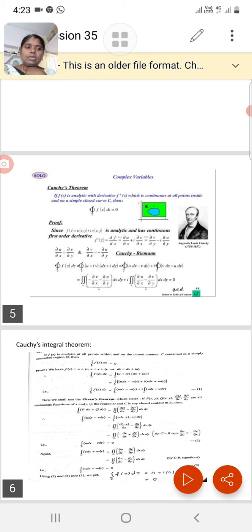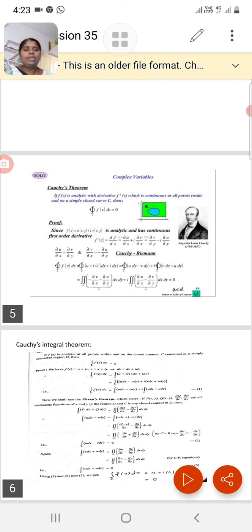For this theorem, we can state the definition in a simple way: the integral over C of f of z dz is equal to 0.